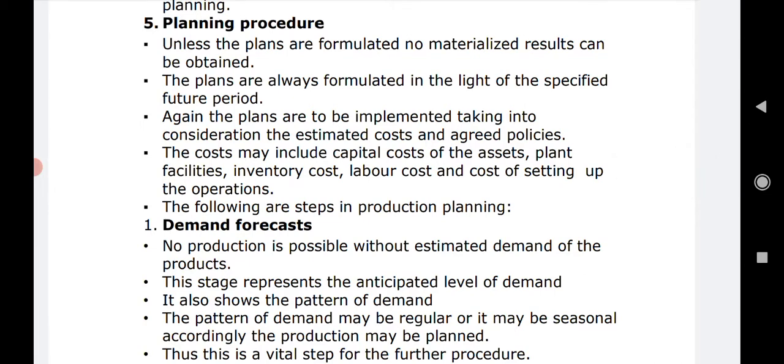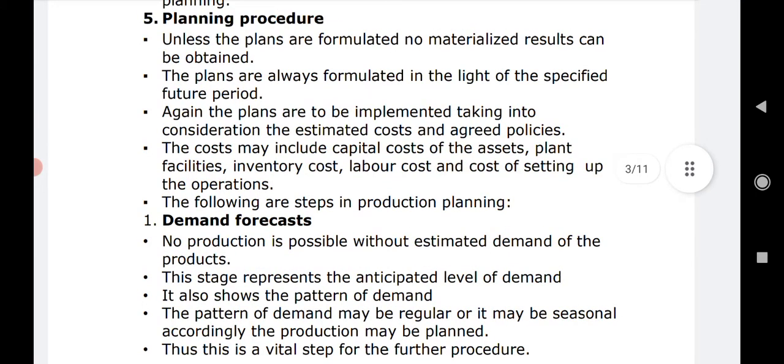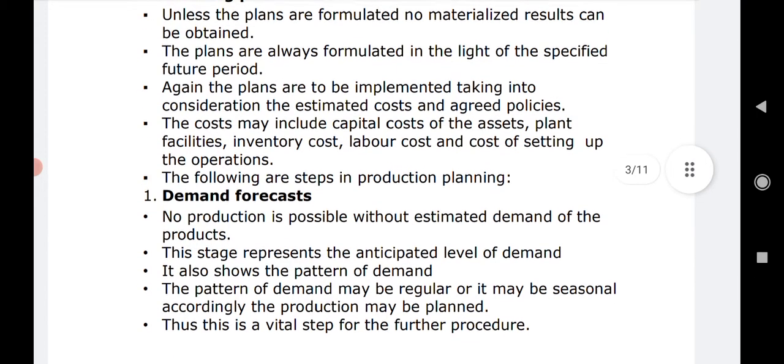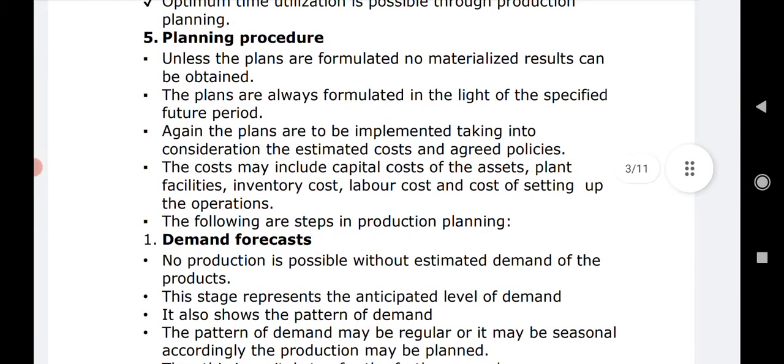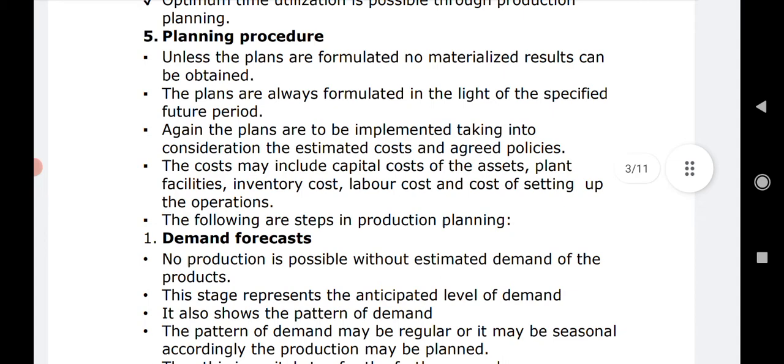Unless the plans are formulated, no materialized results can be obtained. We know this, right? Unless we prepare plans, we don't get any hard results or any concrete result. Materialized results cannot be obtained without plans. So the plans are always formulated in the light of a specified future period. See, planning is done for the future. The future is uncertain. We know this, right?